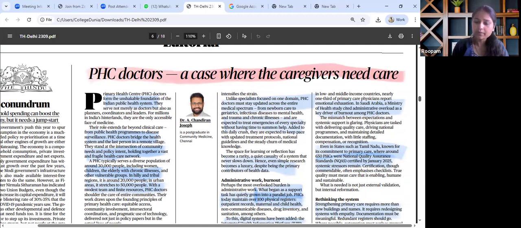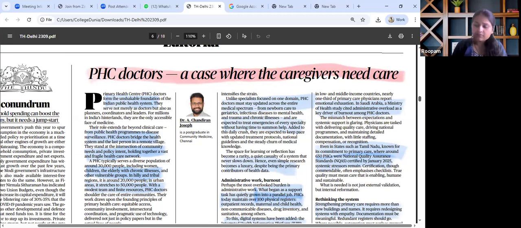From the GS paper 1 perspective as well, this could be a theme for society wherein health and education linkages can be established. From the lens of GS paper 3, this article is relevant with regard to human resources in the healthcare sector, e-governance, data, and how e-governance can solve a lot of issues when it comes to the healthcare sector altogether.